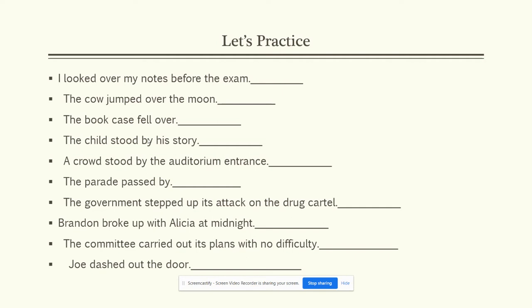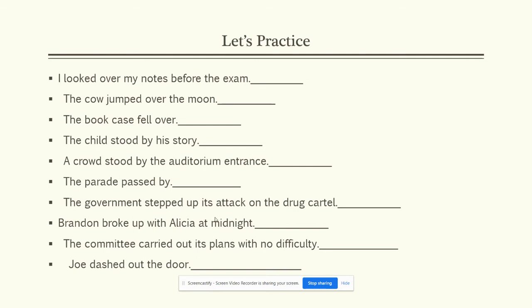Okay, the next one, a crowd stood by the auditorium entrance. By the auditorium entrance is a prepositional phrase telling us where the crowd stood, and by is a preposition. In the next one, the parade passed by, you could just say the parade passed. And so by, standing there by itself, is simply an adverb.